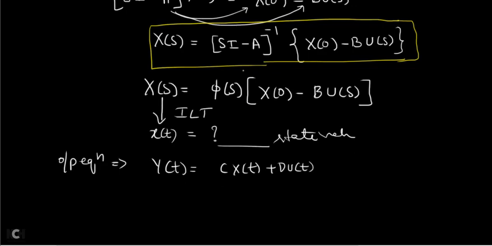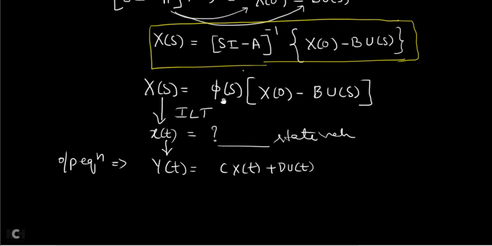Once you know x of t, you substitute it here, with c and d given, and simplify to get the final answer for the output signal of the control system. So if any problem asks for the time domain output signal of a given control system, you have to use this method. First find x of s, then find x of t, then find y of t.